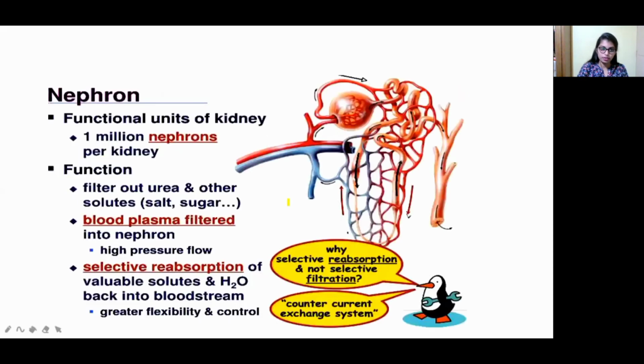Okay, so let us see. See, this is the nephron. The functional unit of the kidney is the nephron. There are 1 million nephrons per kidney, and filtration takes place in this nephron itself. So what is the function of this nephron? It will filter out urea and other solutes, salt, and also sugar. Blood plasma is filtered into the nephron. And also selective reabsorption takes place. For example, some valuable solutes and some water go back to the bloodstream. So that reabsorption also takes place in the nephron itself.